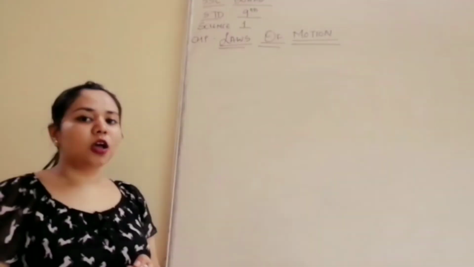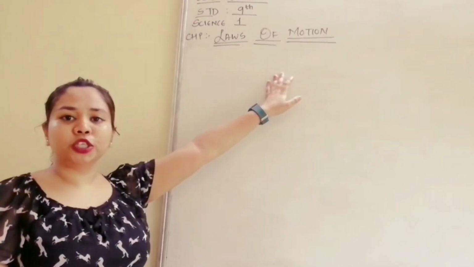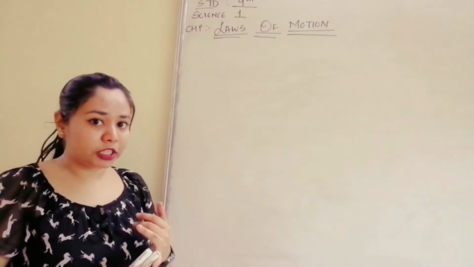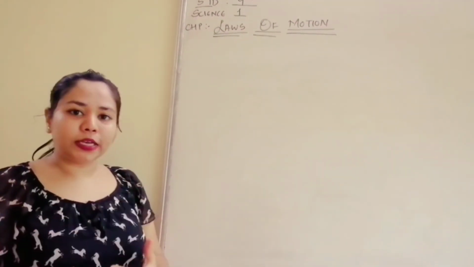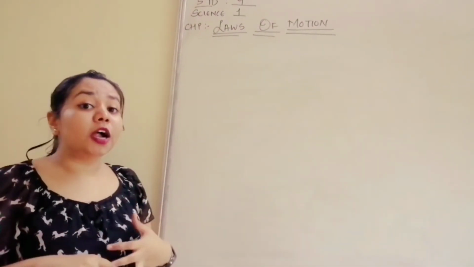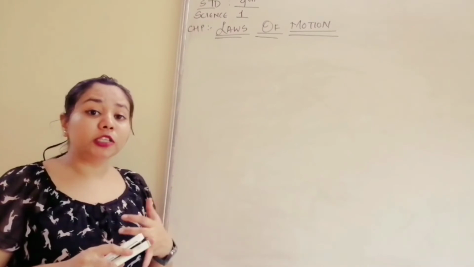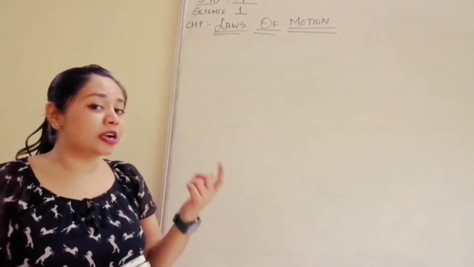Okay, so till now what we learned in the laws of motion chapter, we studied the difference between distance and displacement. Distance was my scalar quantity, displacement was my vector quantity. Similarly, we understood the difference between speed and velocity. Okay, what was speed? Distance travelled upon time taken. Distance, again it is a scalar quantity.